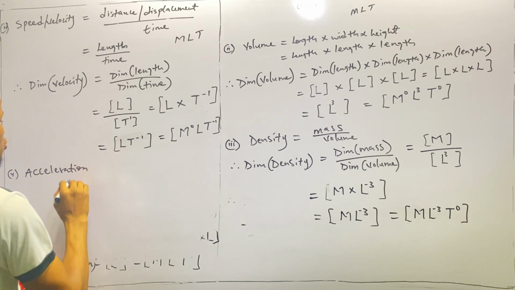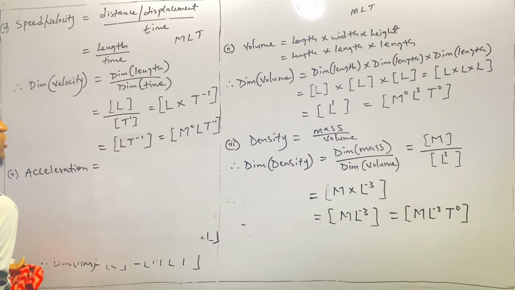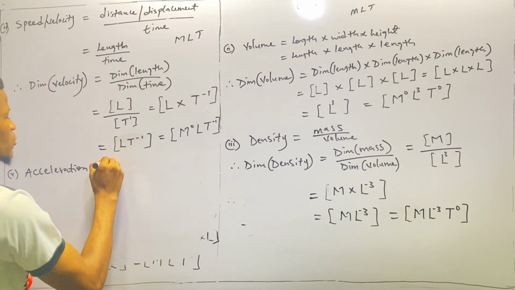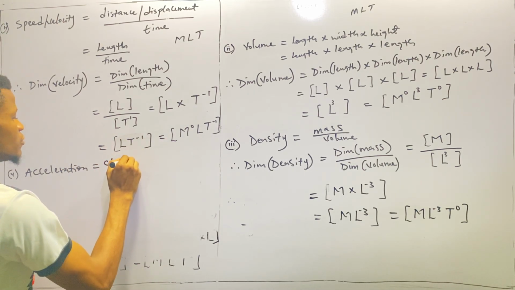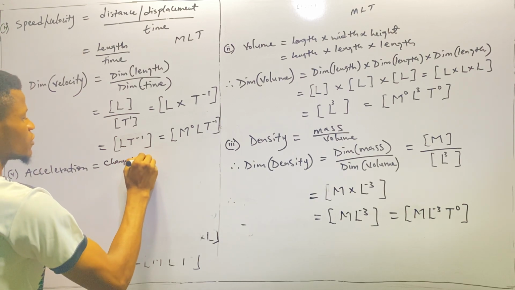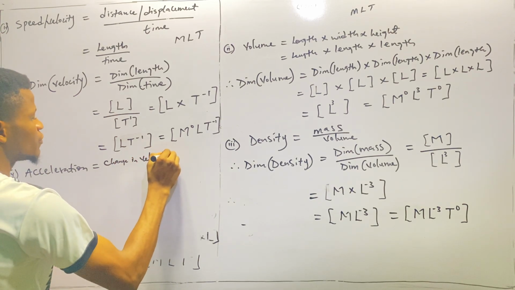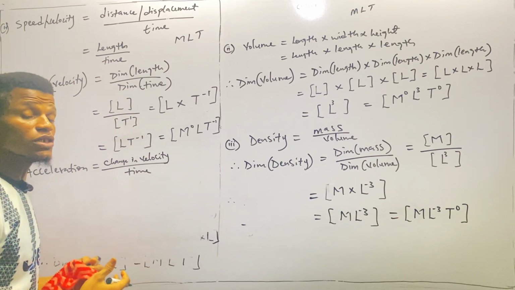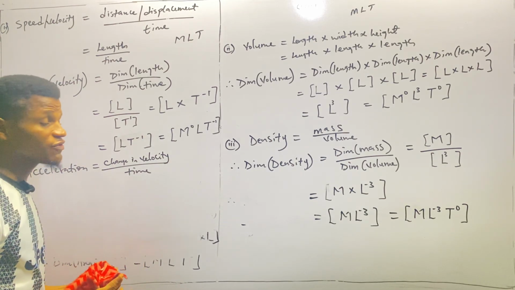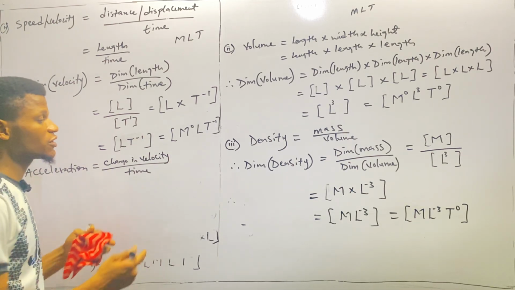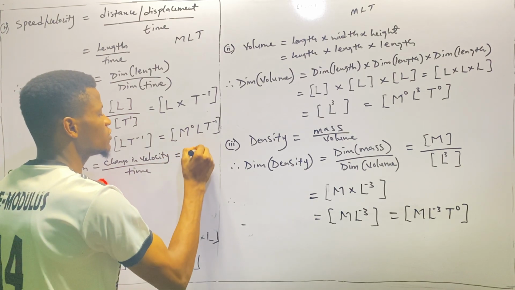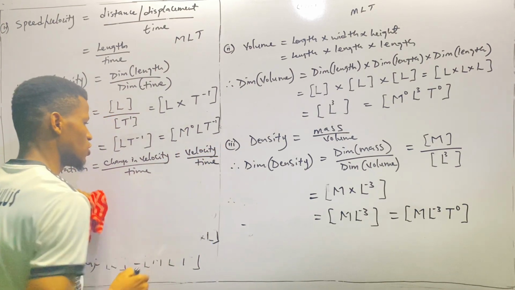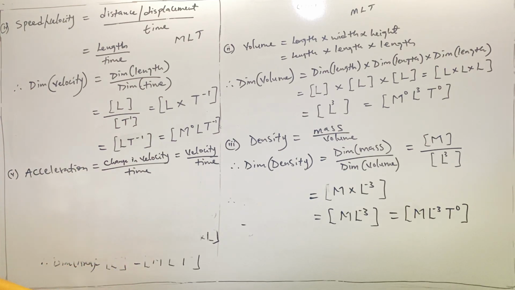Okay, so acceleration is defined as change in velocity over time. So change in velocity is also a velocity, right? Change in velocity is a new velocity, and velocity is velocity. So which is velocity over time.